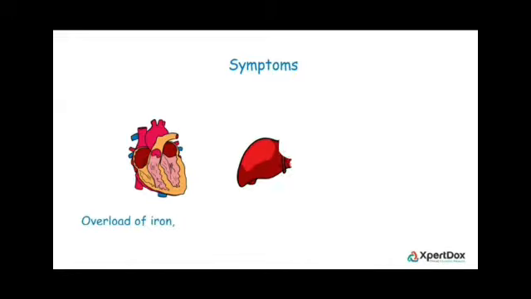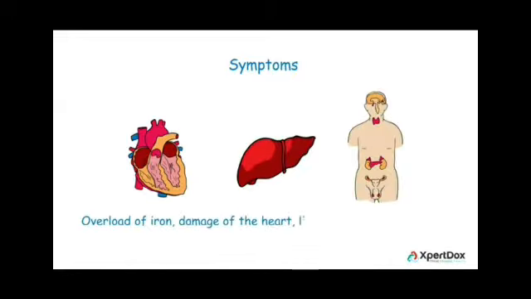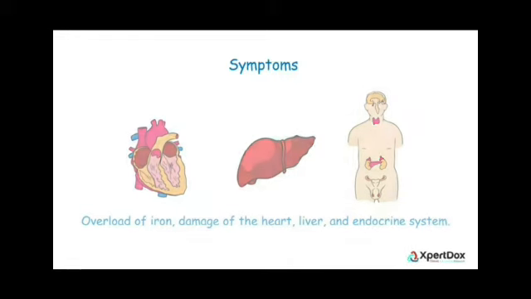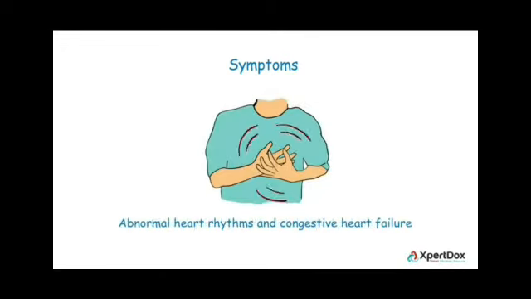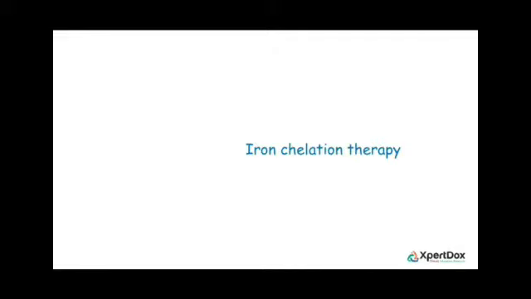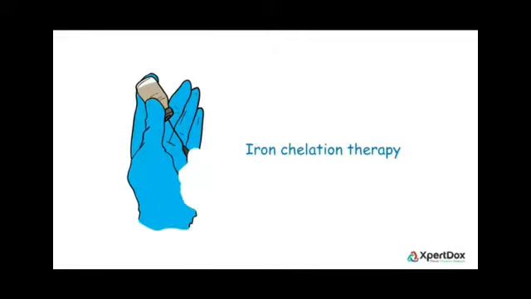Along with overload of iron, damage to the heart, liver and endocrine system is also associated with this. Slow physical growth and delayed puberty, abnormal heart rhythms and congestive heart failure are also associated with thalassemia. Iron chelation therapy is given to the patient.